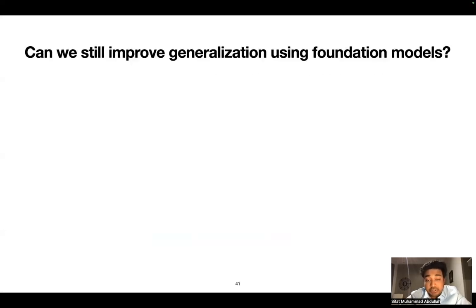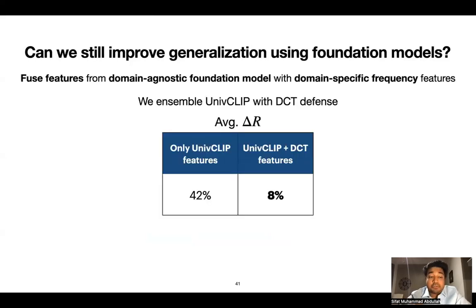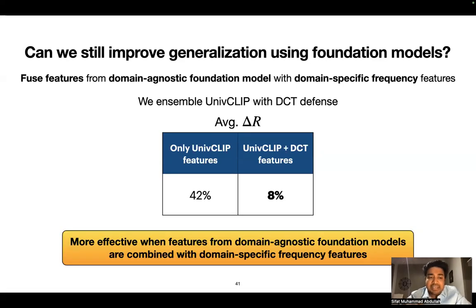Recall that defenses using foundation model features like UniFlip claim to have the best generalization performance. That's why we fuse features from domain-agnostic foundation models with domain-specific frequency features by ensembling UniFlip and the DCT defense. And we see an improvement of average degradation from 42% to only 8% after ensembling, which means it is more effective when features from domain-agnostic foundation models are combined with domain-specific frequency features.